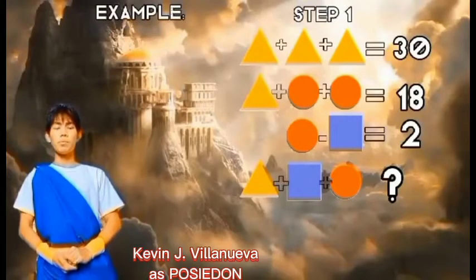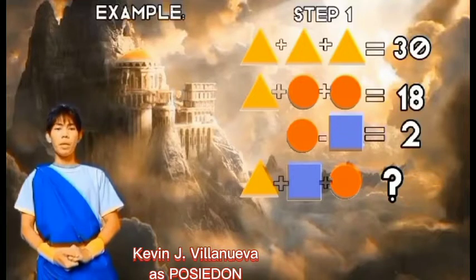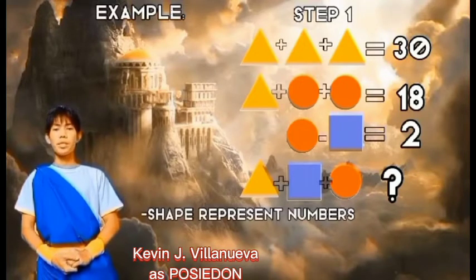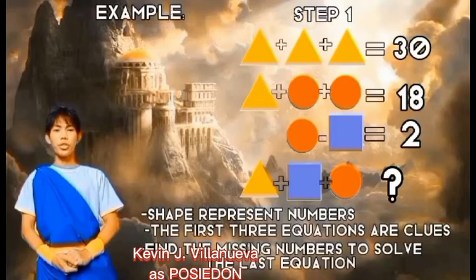Polya's 4-step problem-solving strategy example. First step, we need to understand the problem. By looking at the problem, we can see that shapes represent numbers. The first 3 equations are clues to find the missing numbers in the last equation.